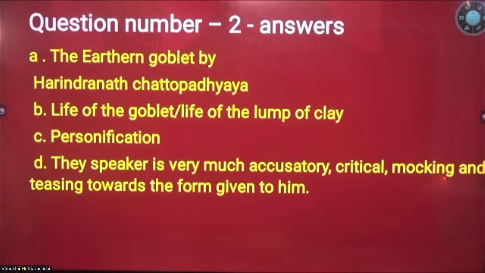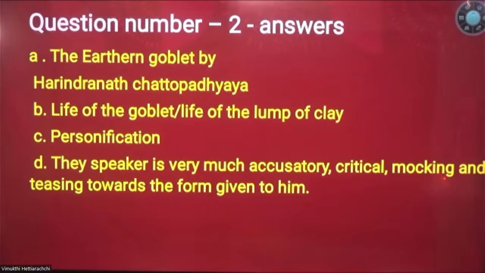The goblet is not happy about the form given to him because the goblet believed that whatever form he remained as a clump of clay, it provided all the luxury and all the beneficial ground for that beautiful flower to bloom. And that beautiful flower which bloomed actually blossomed and gave its fragrance to the entire world.